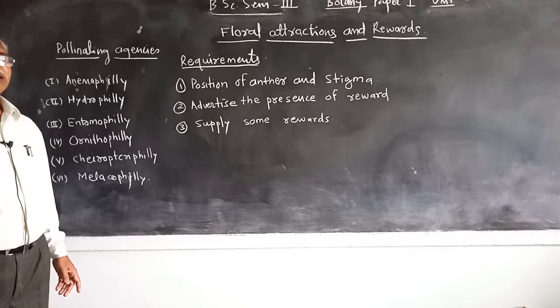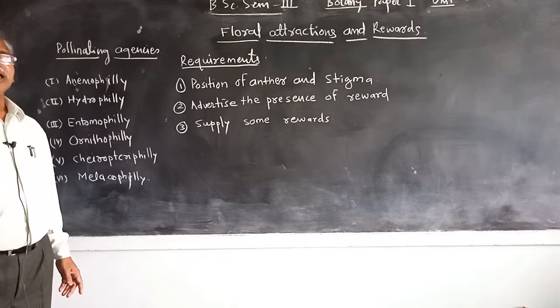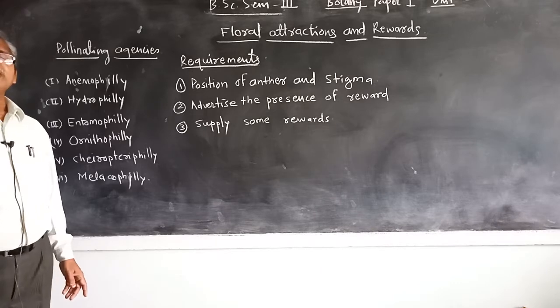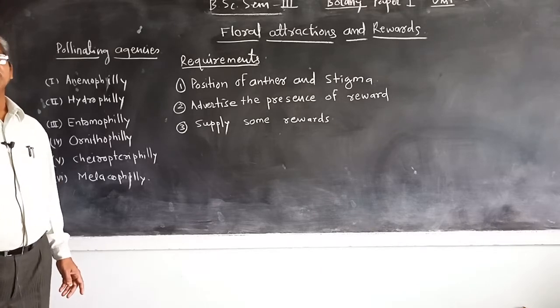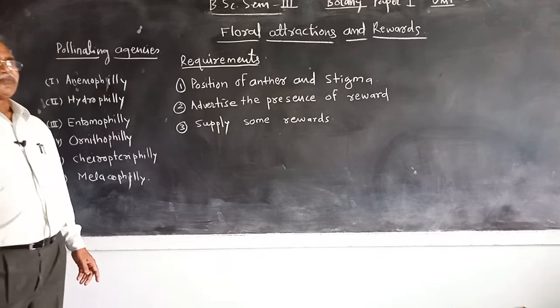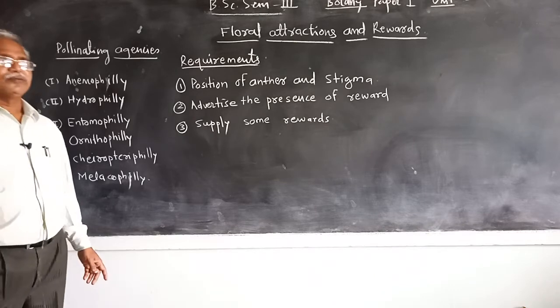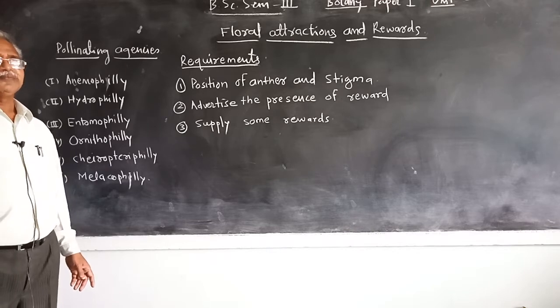That's why anemophilous plants have to produce a large number of pollen grains, and a limited number of carpels, because pollination takes place by a hit or miss mechanism.